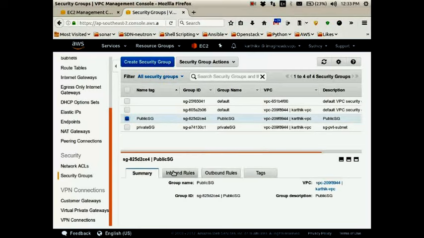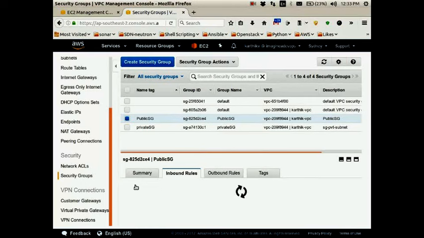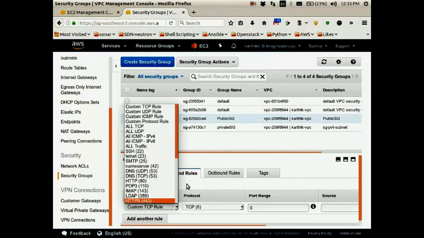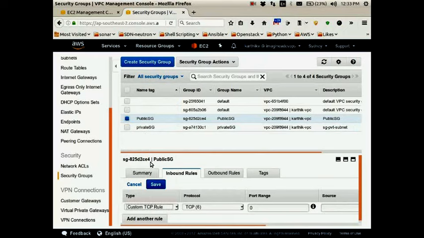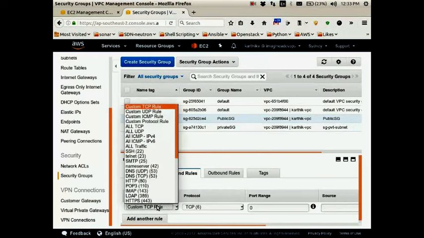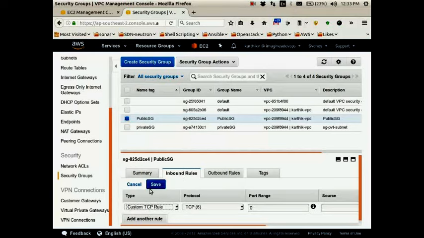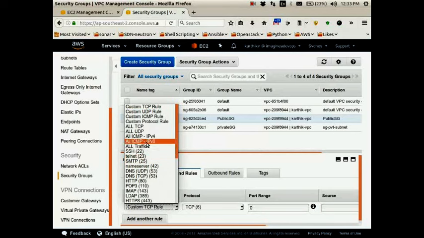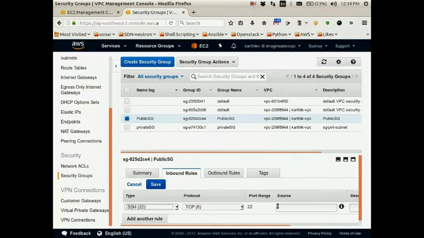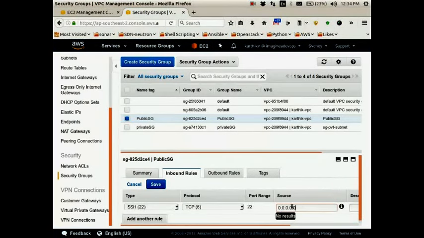So inbound rules, edit. I've chosen the public security group here, and under inbound rules I have clicked on edit. From here I'm choosing SSH. For the source, if you want to access it from anywhere over the internet, you give 0.0.0.0/0. What it means is, whatever IP address you are using, you can still access it.